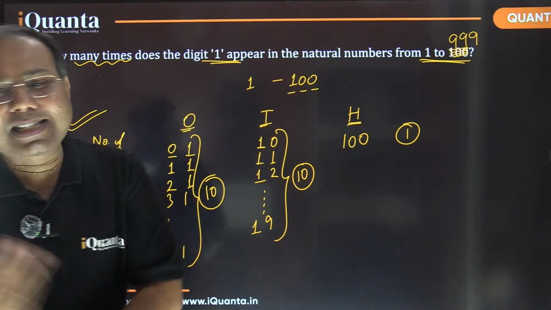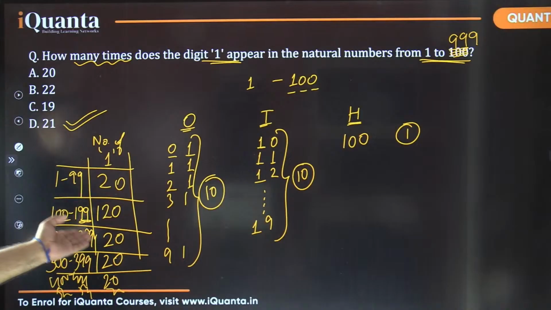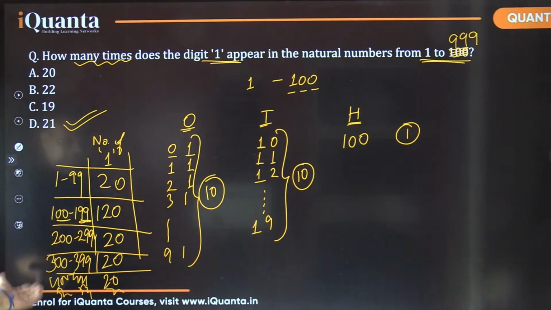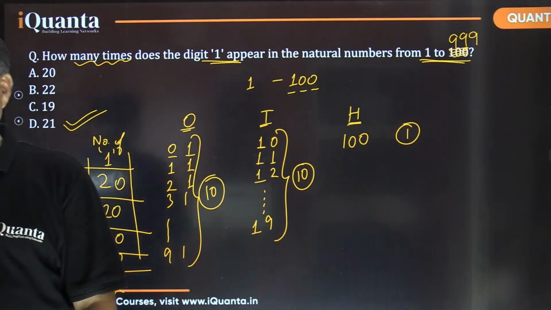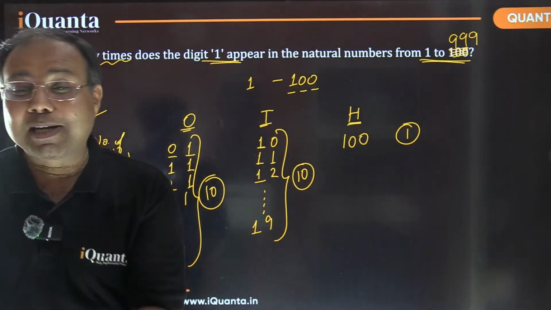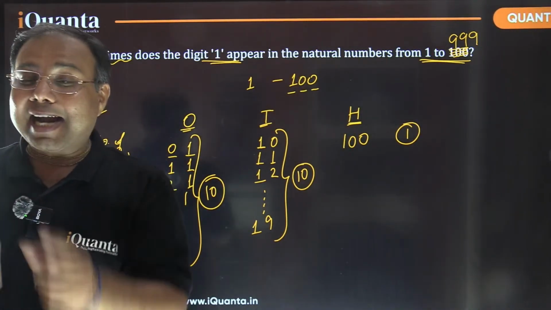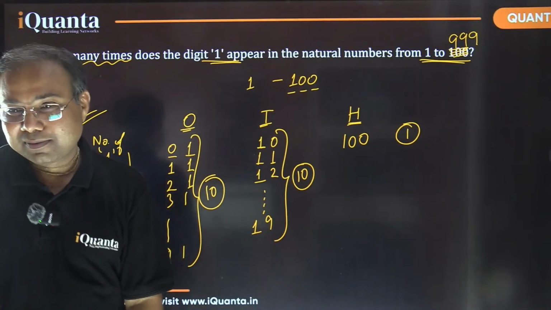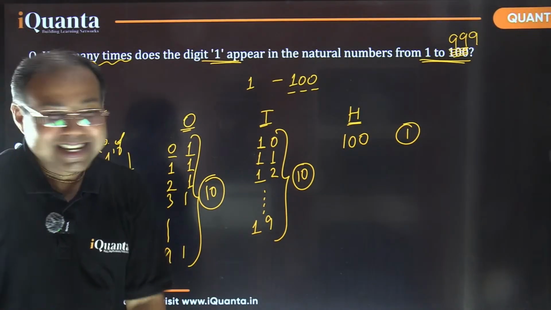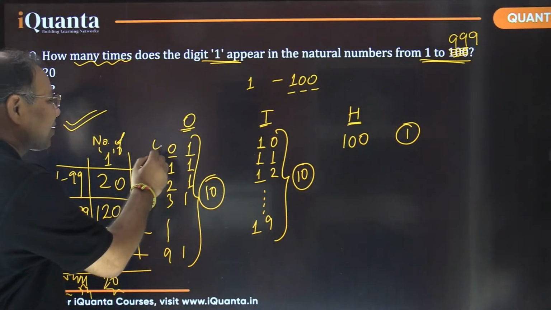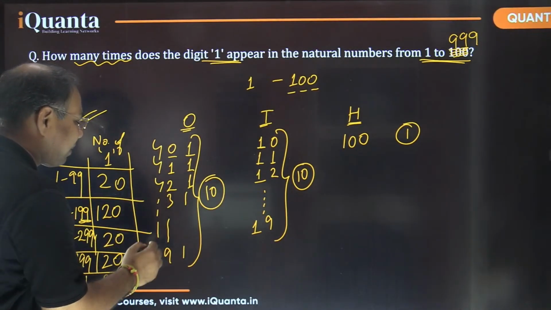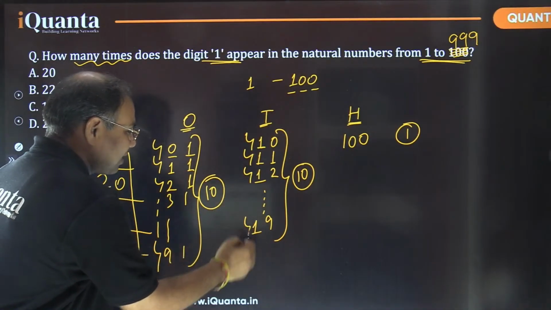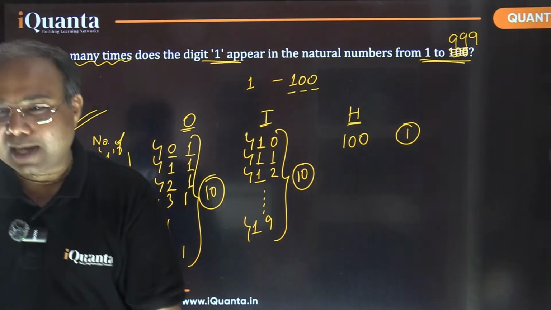300 is the right answer. Lakshmi, exactly the same way from 200 to 299 you had 20 times, the same way as you got 300 to 399 20 times. Because the hundreds place is not contributing any ones, and at the ones place and tens place the calculation has already been done. Lakshmi, if you consider it as 401, 411, what difference will it make? 410, 411, 412, 419, what difference will it make? I hope it's clear.